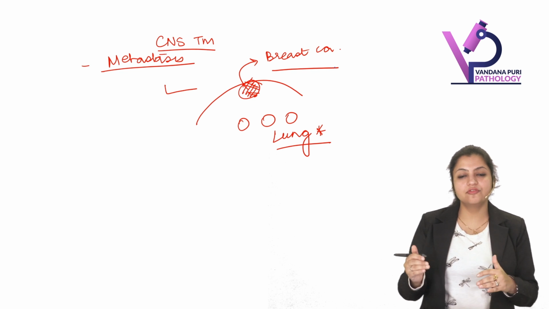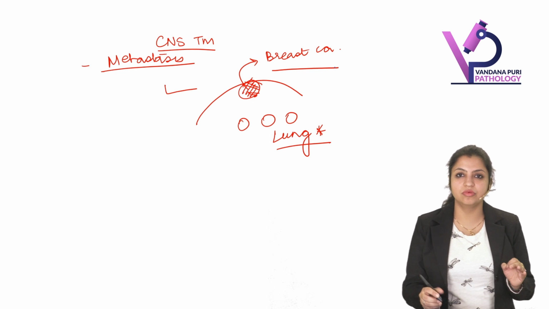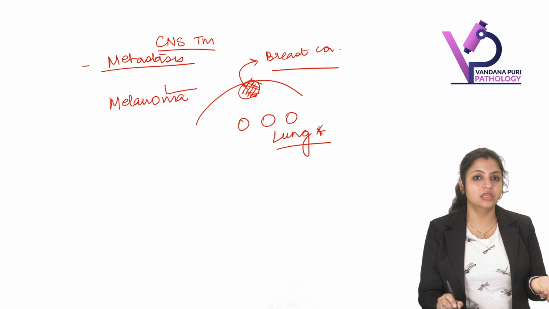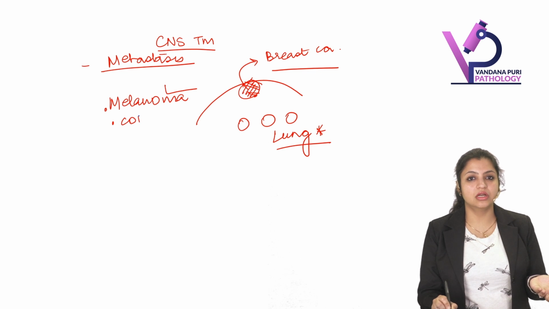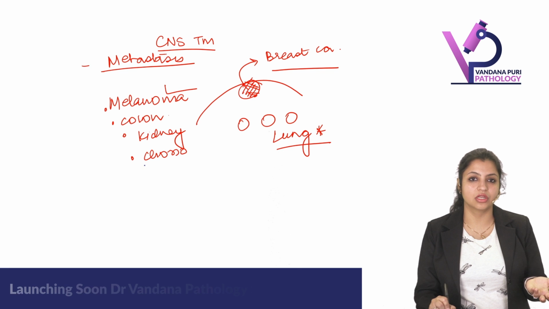Okay. Apart from that, we have already studied what are the other tumors which can send metastasis to the brain. Never forget melanoma in skin, colon carcinoma, GIT, and kidney tumors. They can send metastasis. Of course, choriocarcinoma is never to be forgotten.